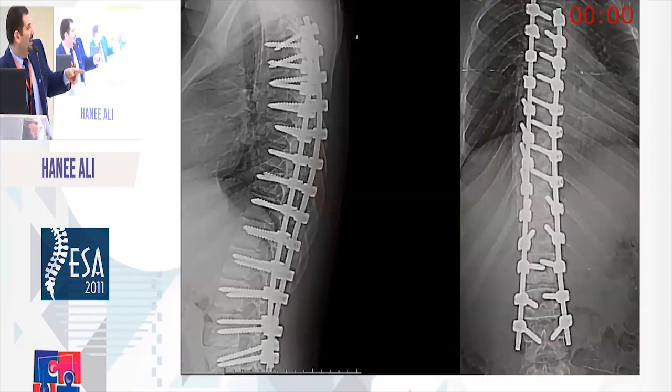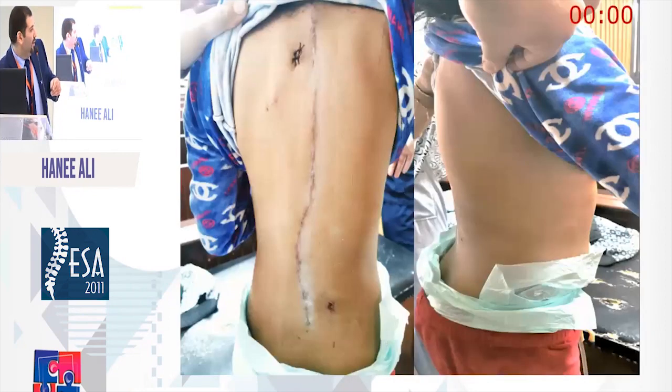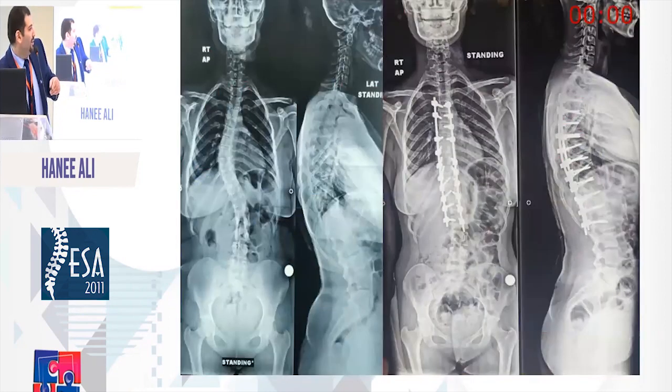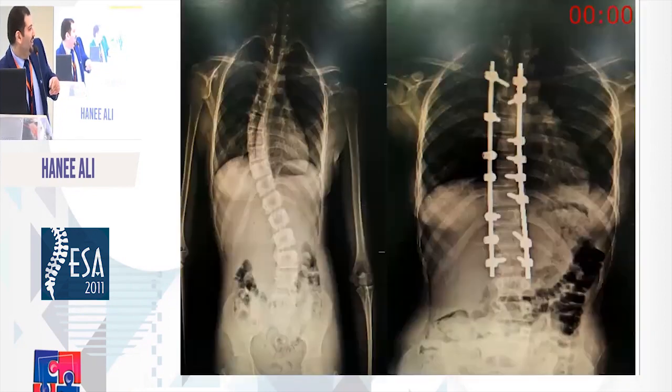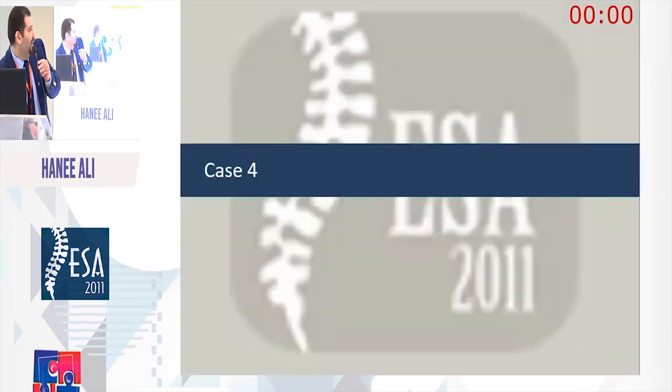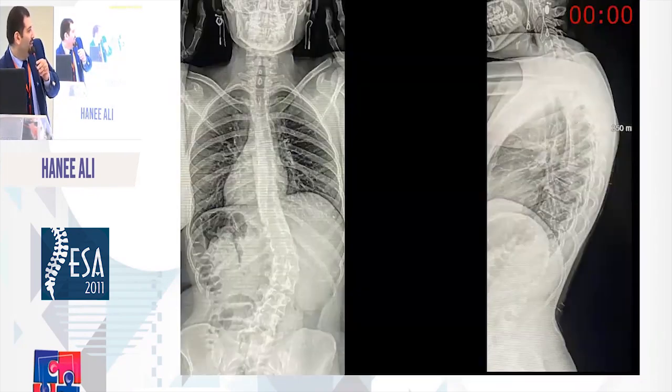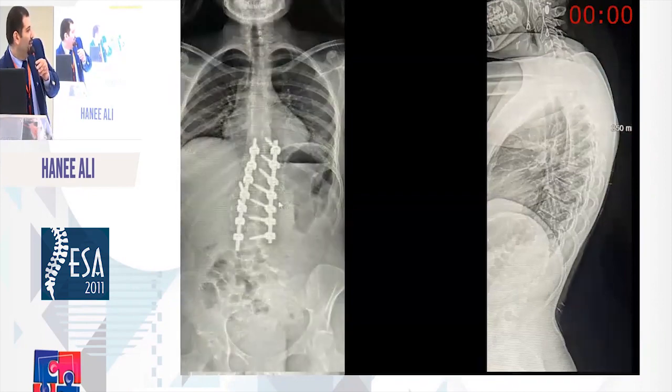And this is post-operative. Okay, this is another case, and this is our first case of adolescent idiopathic scoliosis done in 2018. Okay, and that's another case. And the last case of Lenke 5 with good post-operative correction. The last case is Lenke 1.